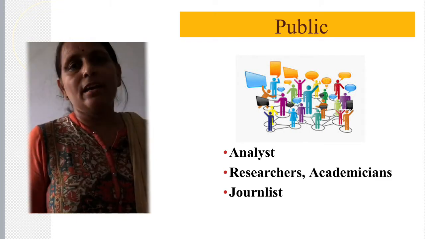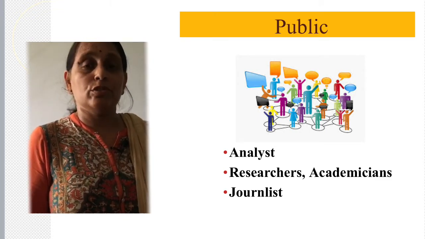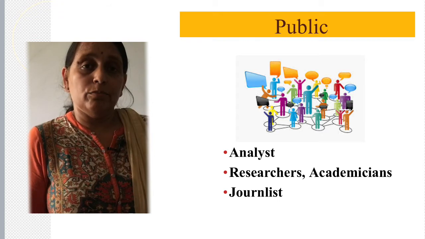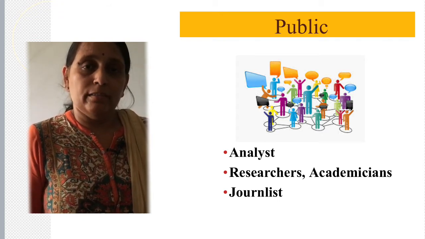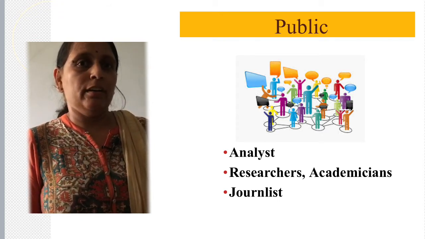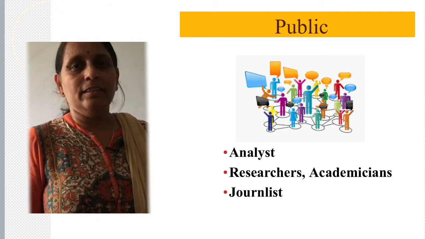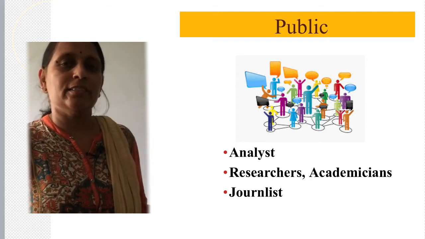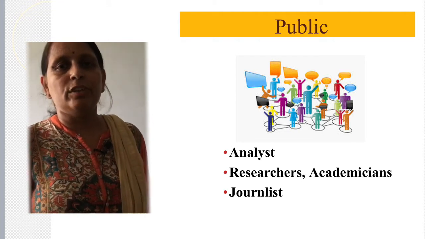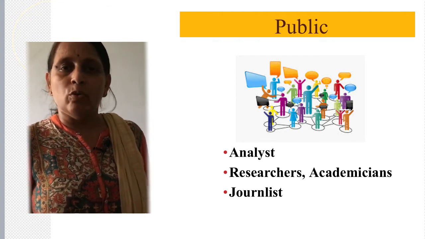So, these people also need accounting information, so that they can build up their research and their theories, so as to get into their analysis. So, these are different types of external stakeholders.